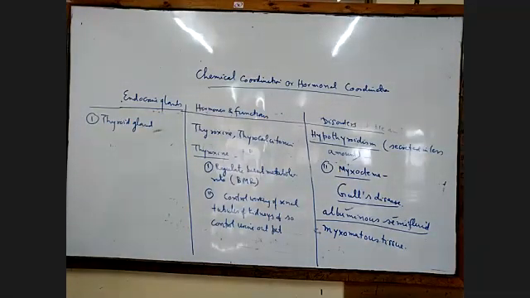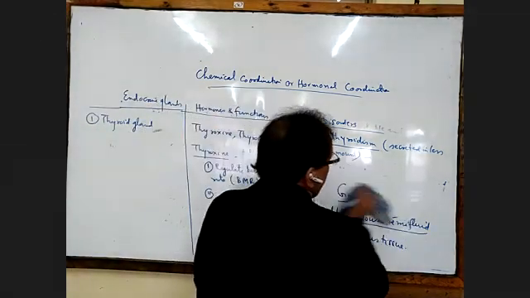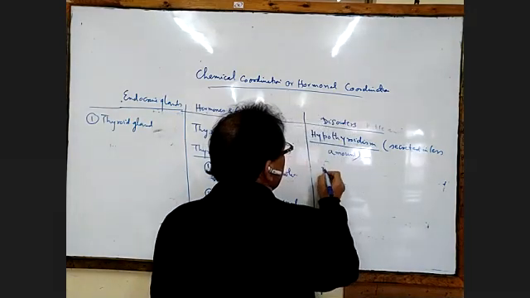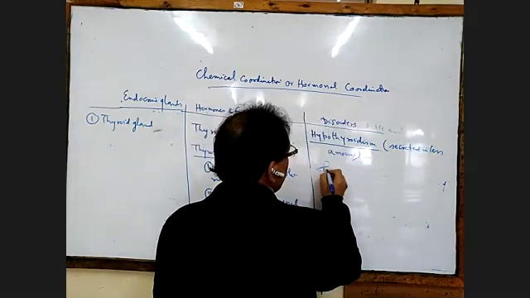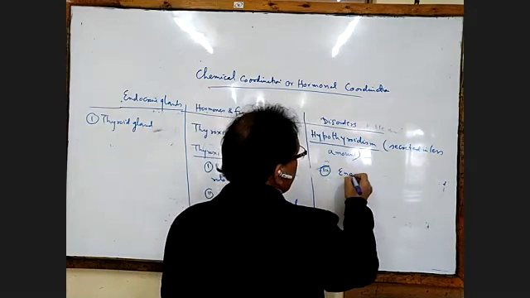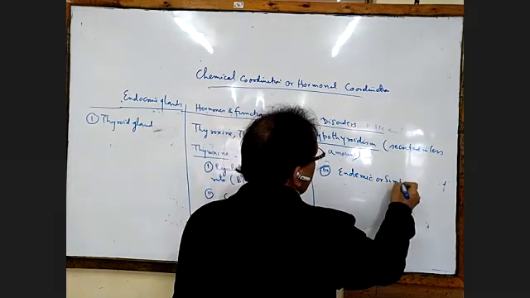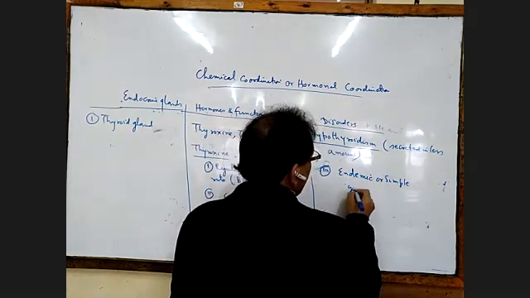Okay, then we go to the third one now, endemic or simple goiter. Third kind of disease is called endemic or simple goiter. Okay, number 3, Roman 3, we can write there. Endemic or simple goiter. What is simple goiter?